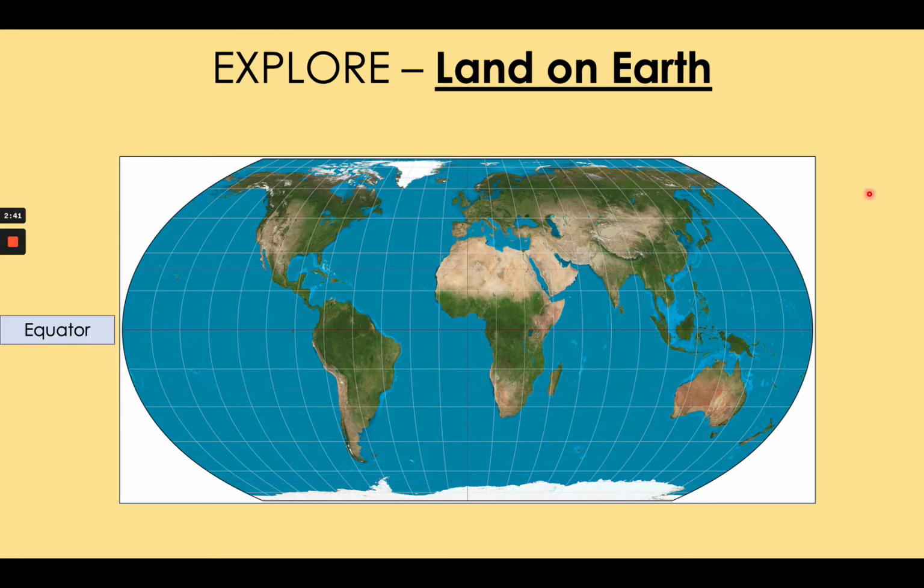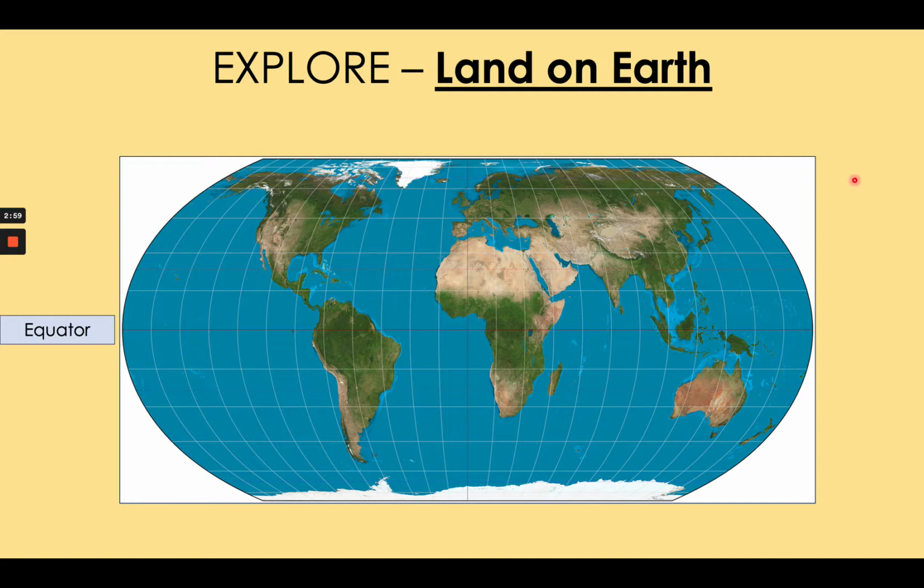Here's a picture of the world. It's been flattened out to show you everything on one page, but it shows a physical picture of the world, all its continents and oceans. And around the middle goes the equator. Subtitle and underline it, please.